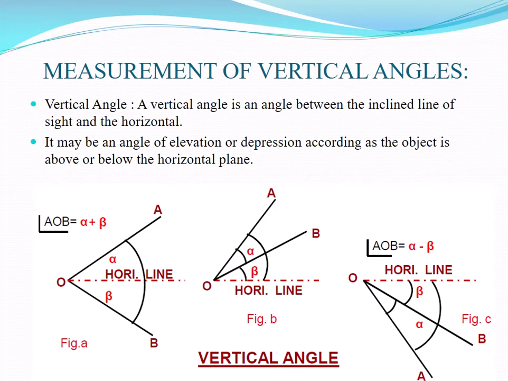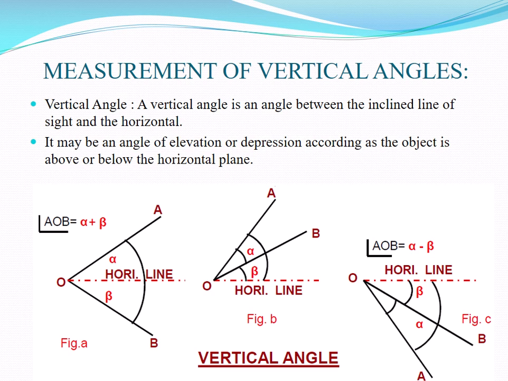Then the next point is measurement of vertical angle. The vertical angle is an angle between the inclined line of sight and the horizontal. It may be an angle of elevation or depression according as the object is above or below the horizontal plane. See here, three diagrams are there, in which the vertical angle measurement is given.